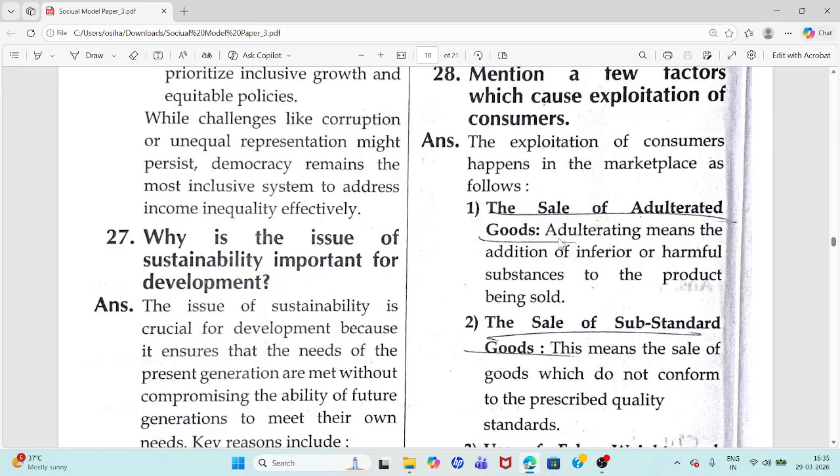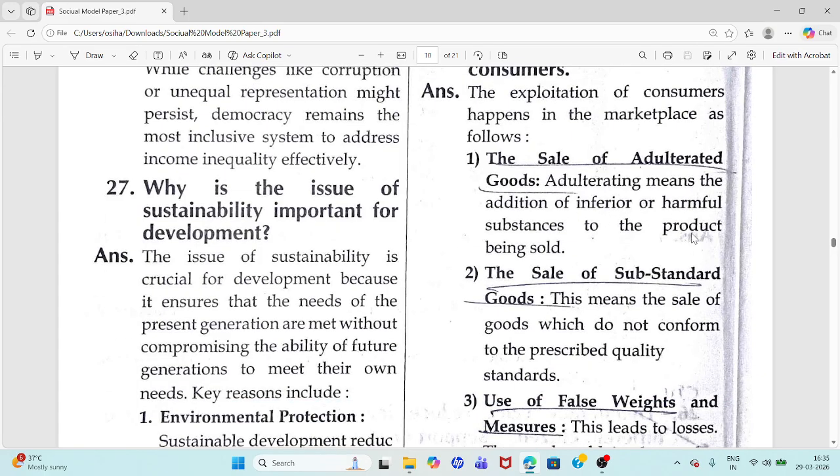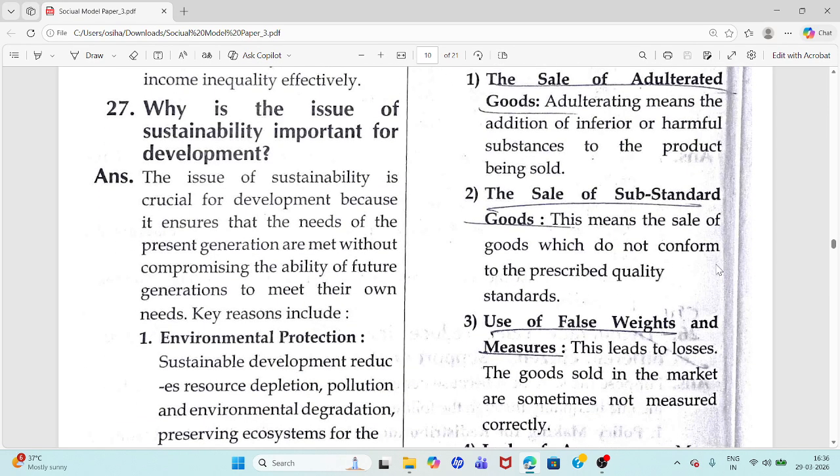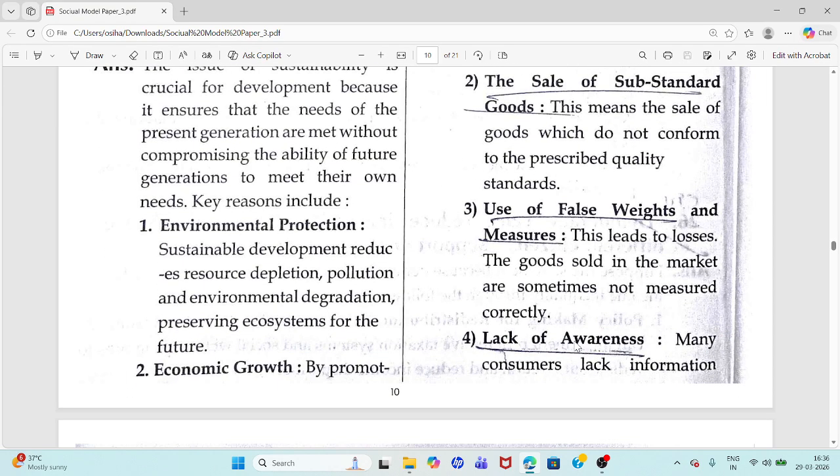The sale of adulterated goods means adulterating means addition of inferior or harmful substances to the product being sold. The sale of substandard goods means the sale of goods which do not conform to the prescribed quality standards. Use of false weights and measures.